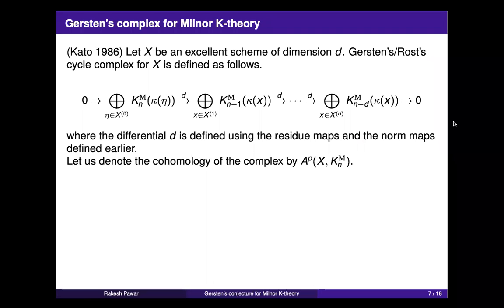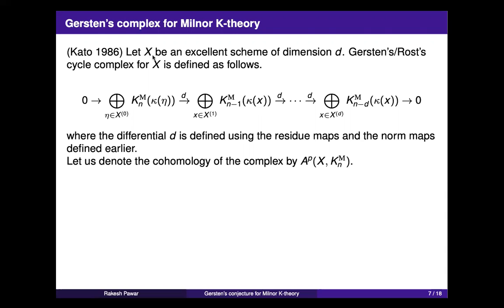So going back to the topic of the talk. This was Kato's result in 1996, where he started with X, which is an excellent scheme. Historically, Milnor K theory was defined only for fields. Then people came with the idea that you start with a scheme, and then every point will have a residue field. So this is what it means. If you start with any point x in capital X, there is a local ring, and you can take the residue field. Now every residue field has a Milnor K theory. So you want to somehow put all this together and get a complex out of it.